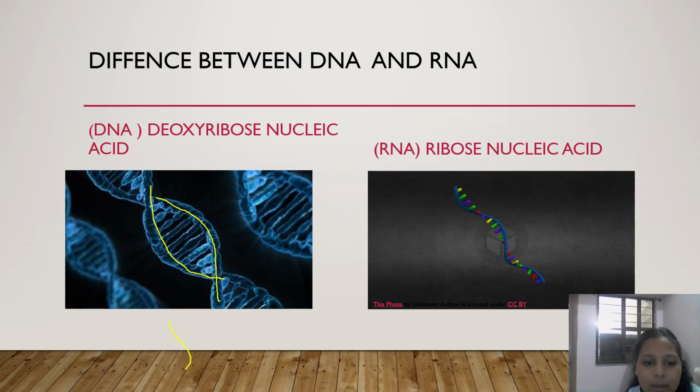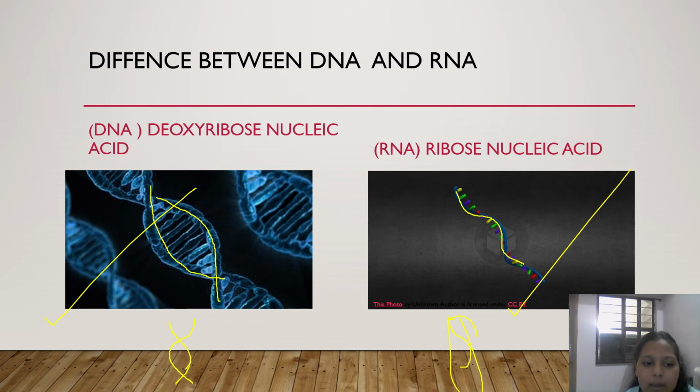Whereas ribose nucleic acid, that is RNA, is made up of just one thread, like this. I hope you got the point. DNA is made up of two threads and RNA is made up of just one.